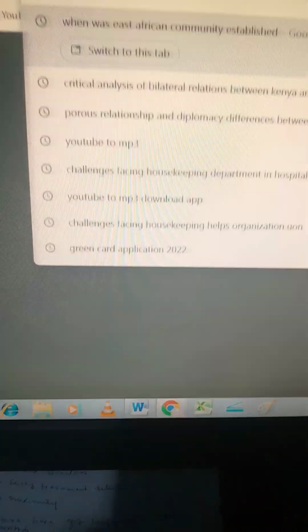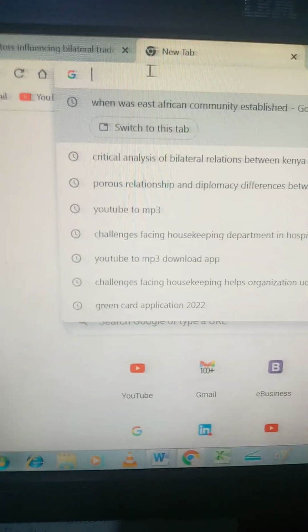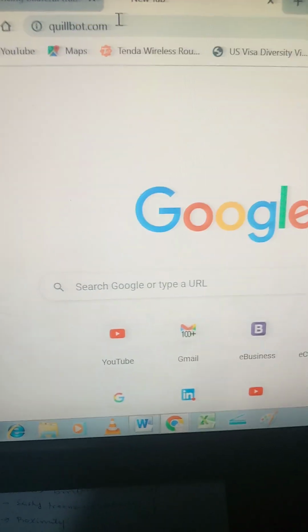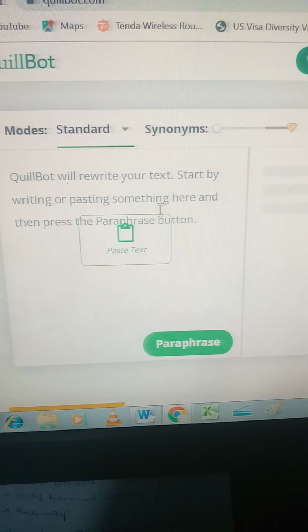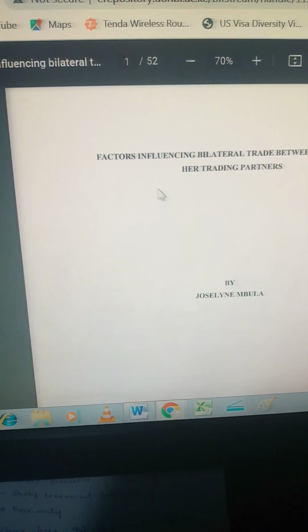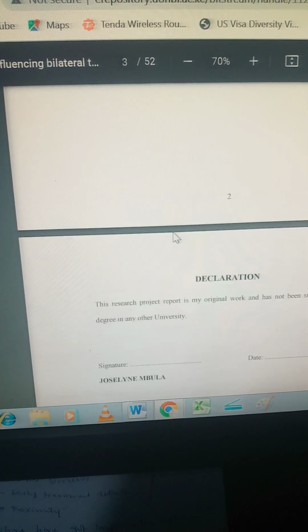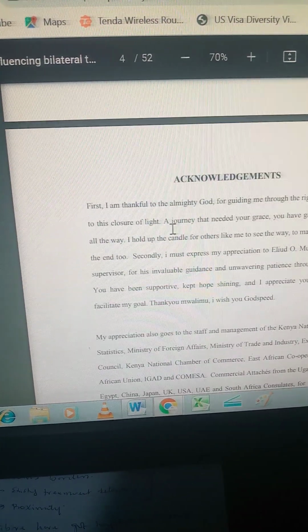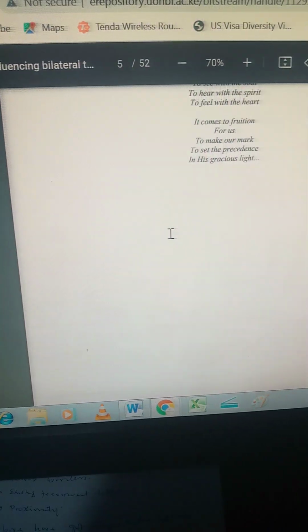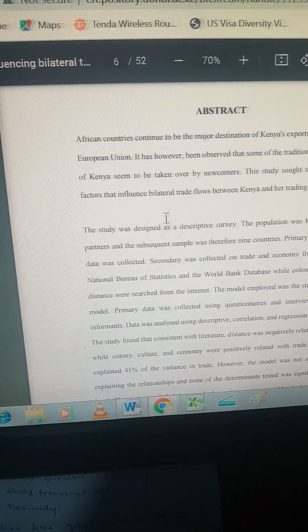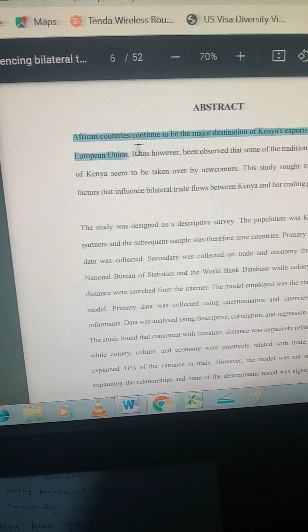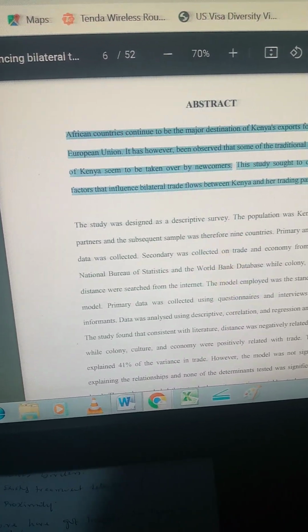Let me type here quillbot.com. So, for instance, if you want to avoid plagiarizing this work, let me go to the abstract of this work and copy the first paragraph.